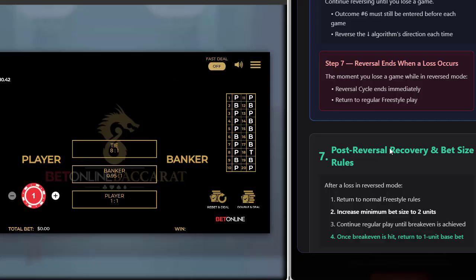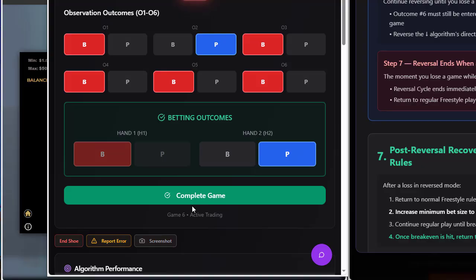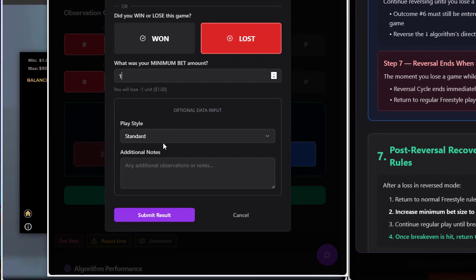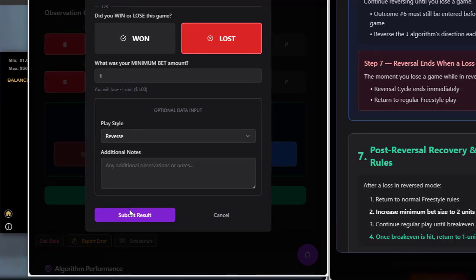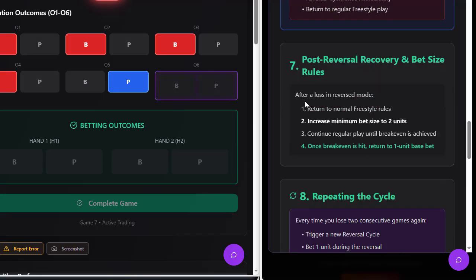Let's see. That was player. All right, so we're gonna say lost, won, lost, reverse. All right, so if we lost a reverse, post reversal recovery in bet size. After a loss in reverse mode, return to normal freestyle roll. Increase minimum bet size to 2 units. Continue regular play until break even is achieved. Once break even is hit, return to 1 unit base bet.